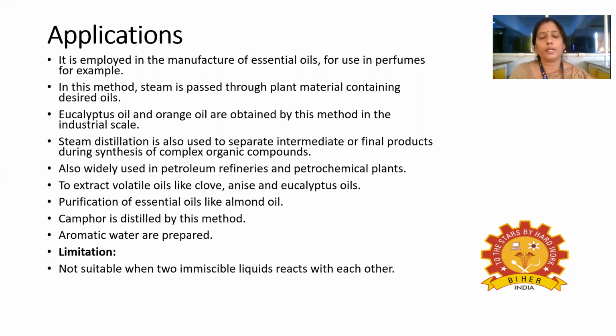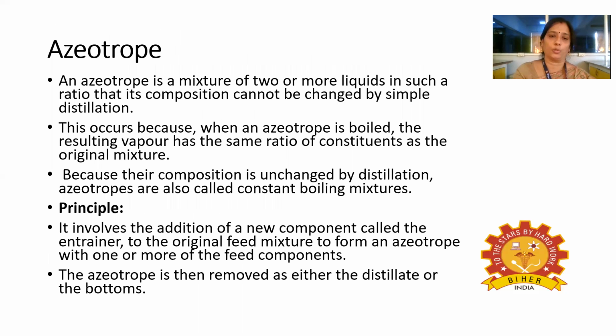The disadvantage of steam distillation is that it is not suitable when two immiscible liquids react with each other. If those two liquids react with each other, then we cannot use this process for separating those compounds. Next is azeotropic distillation.